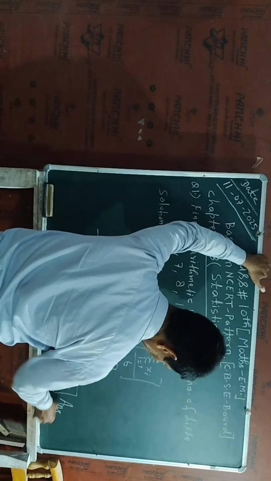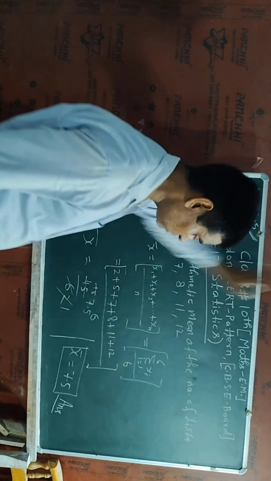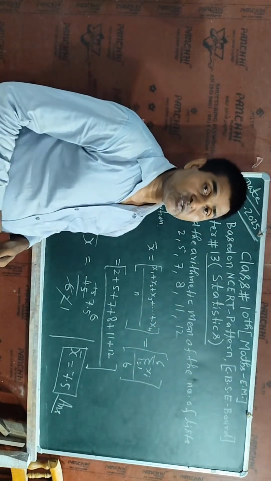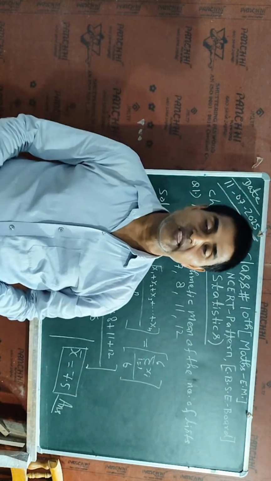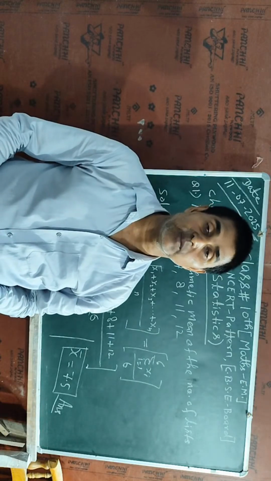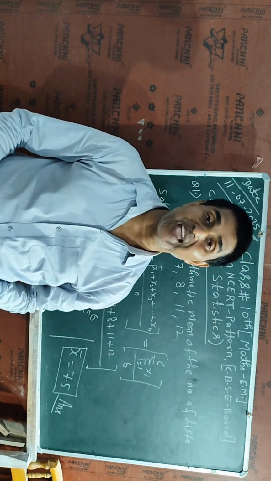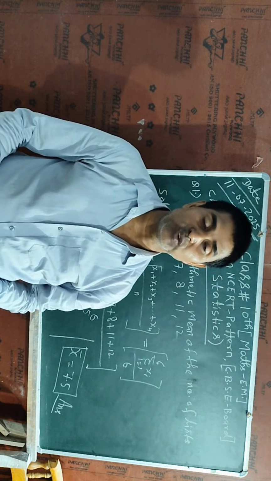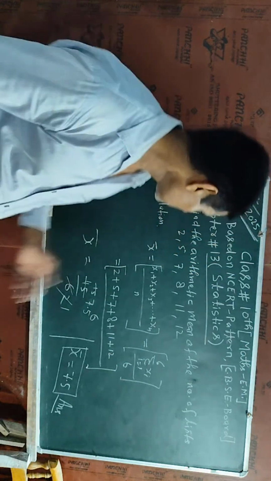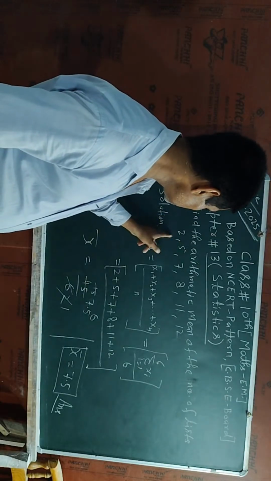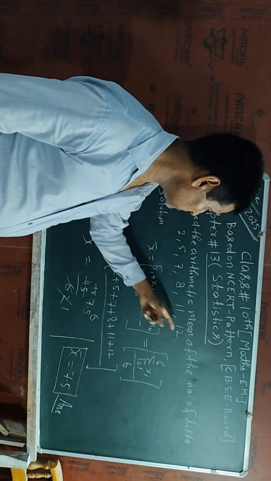Okay, student, according to this way you can solve any questions which are given in isolated form. You have to use the arithmetic mean, that is the average value, which is the sum of all isolated data divided by the number of terms. Here the isolated data is 2, 5, 7, 8, 11, 12.